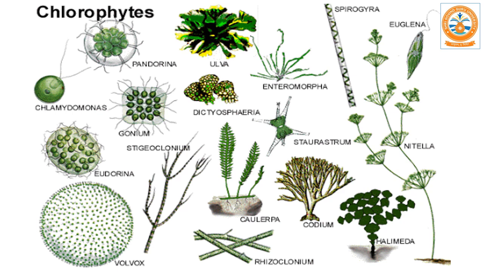Now there are so many algae reported in the Chlorophyceae group, but here are some of the pictures: Halimeda, Codium, Caulerpa, Volvox, Dictyosphaeria, Enteromorpha, Euglena, Spirogyra, Pandorina. So these are the pictures of green algae. You can go for detailed study through your different reference books.